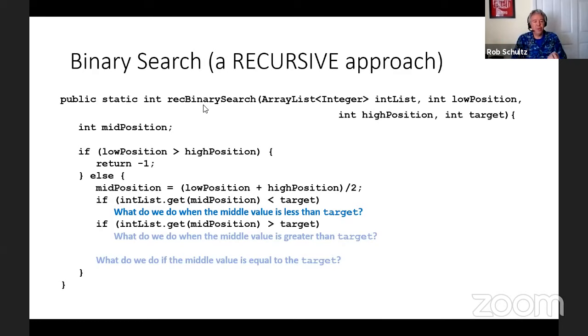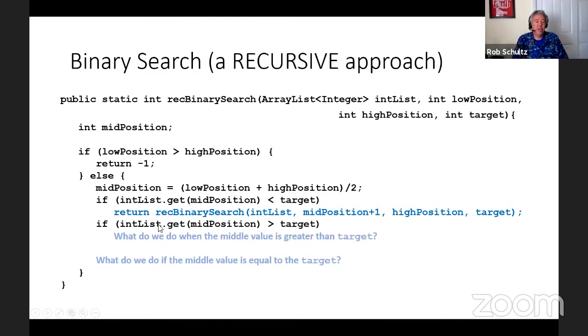If you think about what we did in the iterative approach, we replaced low with mid position +1. Well, that's really the same thing we're doing in our recursive binary search. We're just calling the method again, but instead of passing low position back into this new call, we're going to treat mid position +1 as our new low position. So the first time we call it, we might have 20 elements. The second time we call it, we're only going to have 10 elements because we've just said to start our low position at mid position +1. Whatever value our call to recursive binary search returns to us, we're just going to return back to the method that called us.